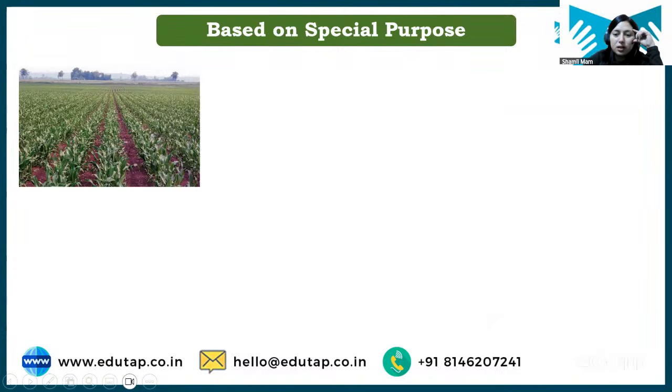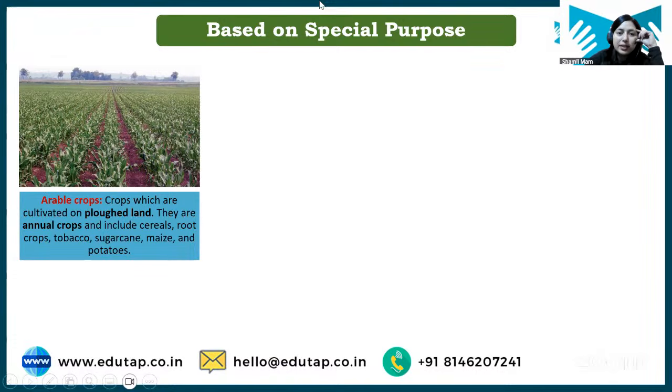If anyone wants to ask anything, please let me know. Yes, Ashwin, C4 plant examples are important. I have told you, just learn the examples, and a little bit of whatever I said about why they are called C3, why they are called C4.